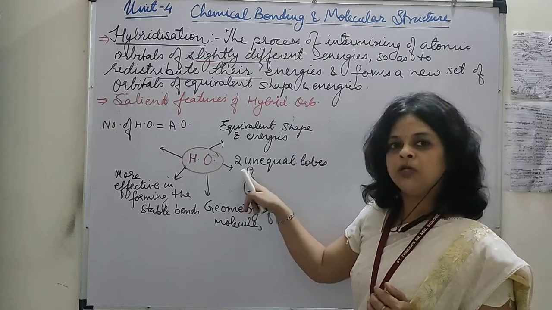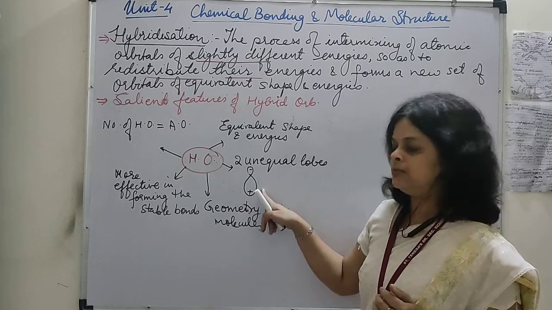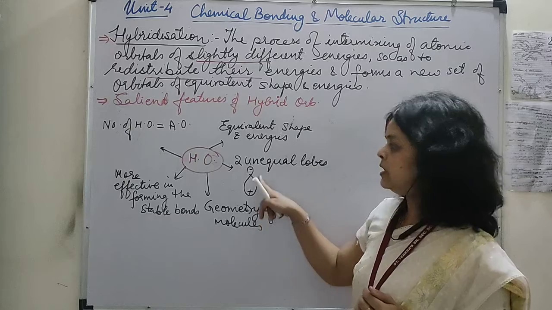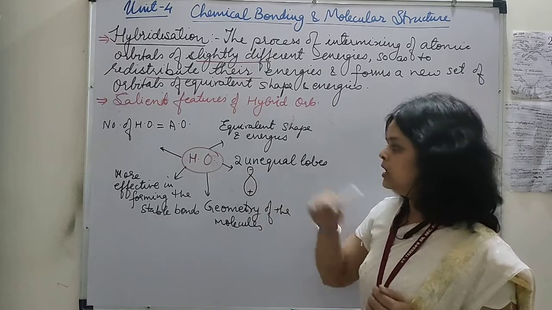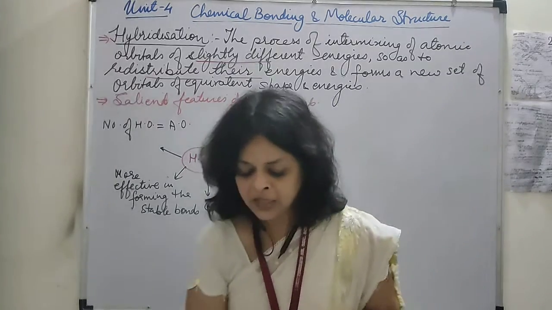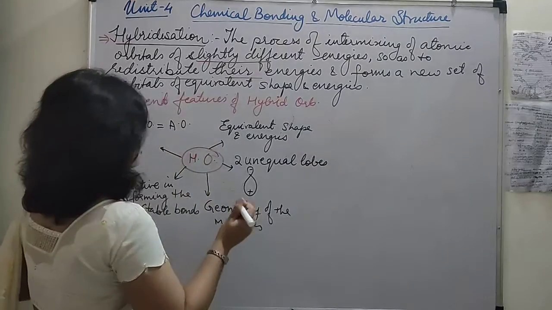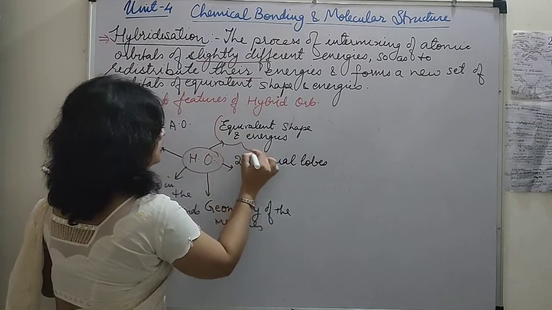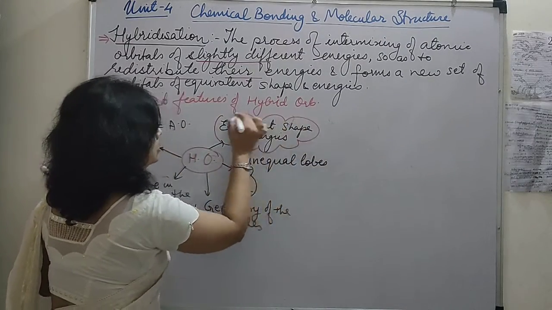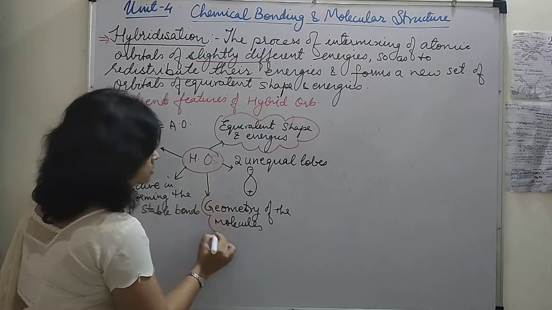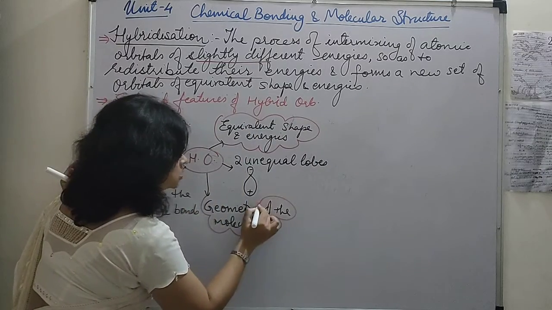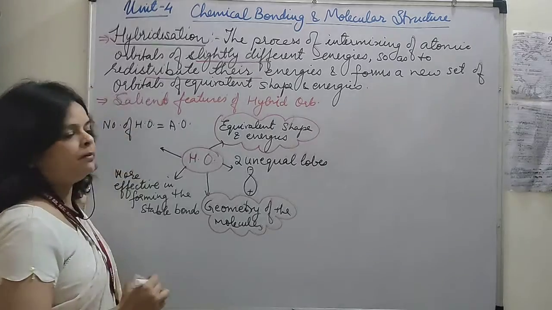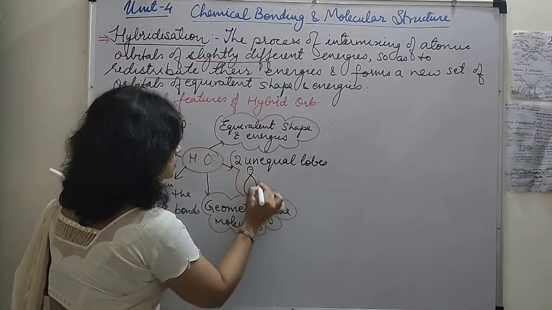One is of smaller size, one is of bigger size. The bigger size has a positive sign, and the smaller size has a negative sign. And of course it is going to decide the geometry of the molecule, because they are oriented in such a way as to have the minimum repulsion.